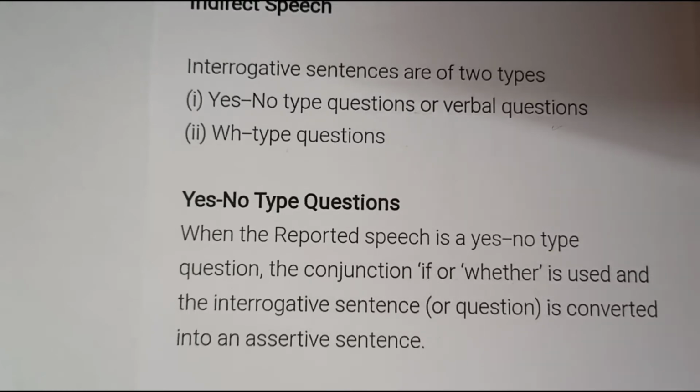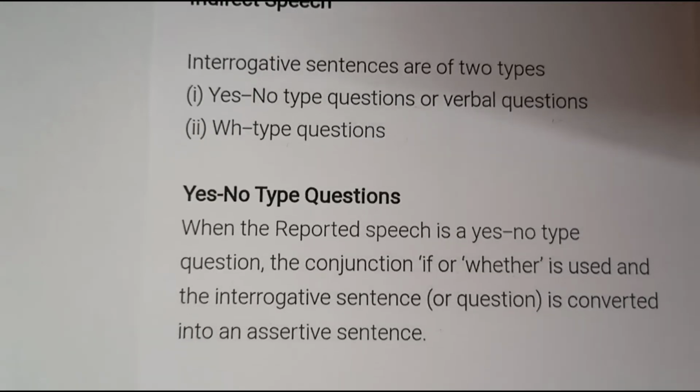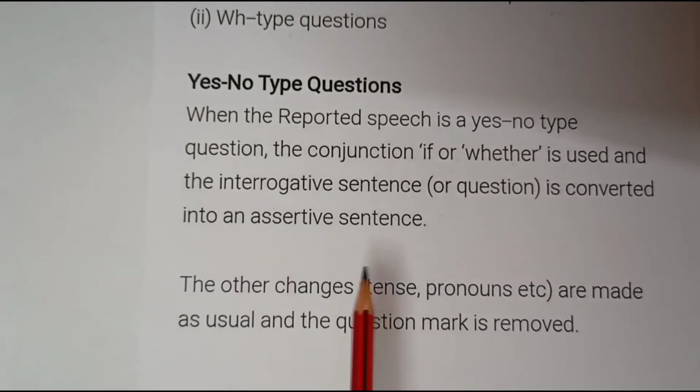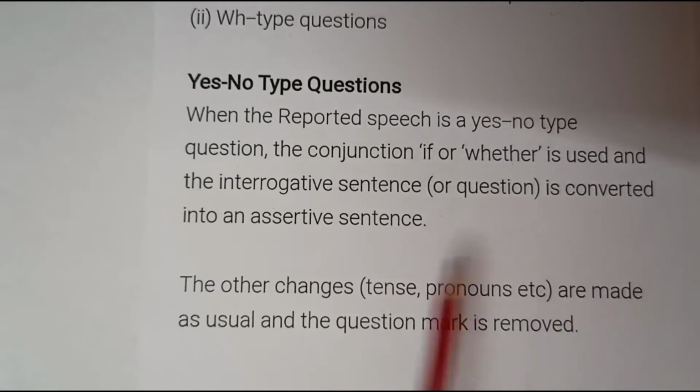You will remove the question and you will put a full stop at the end of the statement, and the interrogative statement will be changed into an assertive statement. Other changes like tense, pronouns are made as usual and the question mark is removed. So the 6 simple steps that I had discussed with you, that will be there.